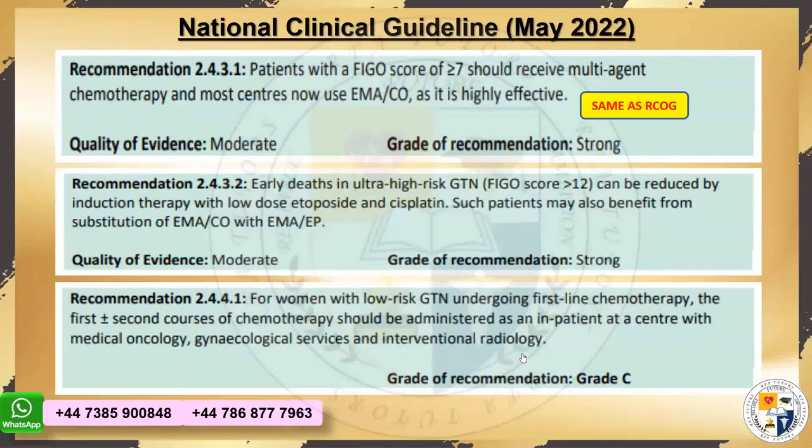When we were studying the Green Top guidelines, you people remember that we did only 6 and less and 7 and more, right? Have you people heard about a 12 score cutoff or something like that? Does somebody know if the FIGO score is so high, more than 12, what's the difference? Do we have any difference, please? More than 12.